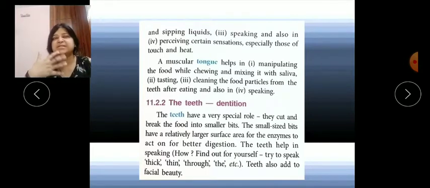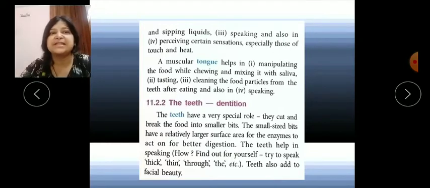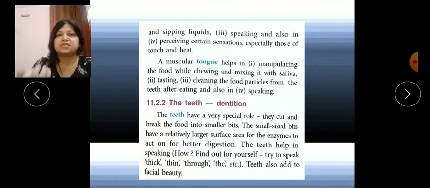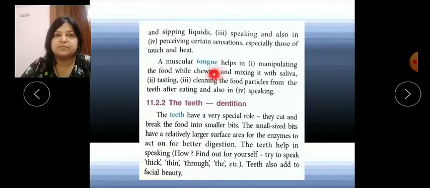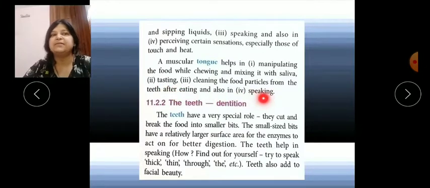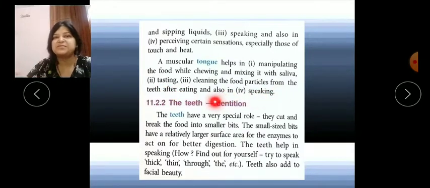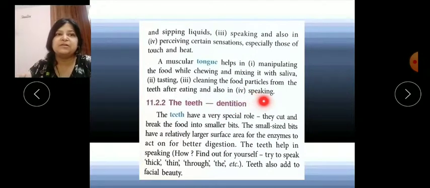We have taste receptors, which also sense touch and heat, so that we can taste. The tongue is made up of muscles, which helps in chewing. It allows mixing of saliva with the food, helps in tasting, and helps clean food particles from the teeth. It helps in speaking also.